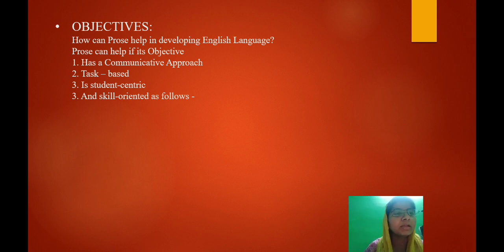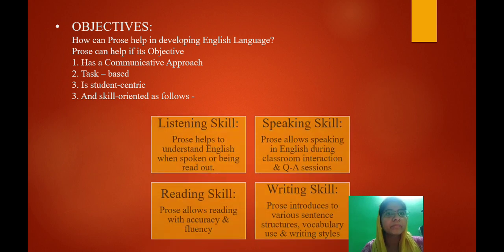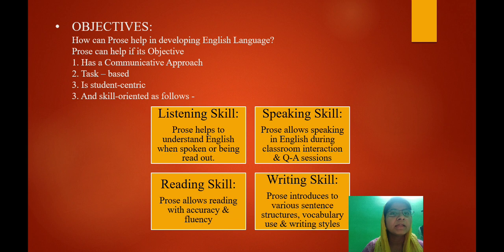Okay, and another area to remember once more, that it has to be skill oriented. What do I mean by that? First, that it has to develop the four skills. I remember repeating this over and over again in class, that my prime objective of teaching prose, poems, drama, whatever it is, is to develop the four skills. Now, how will the four skills develop in the light of prose?